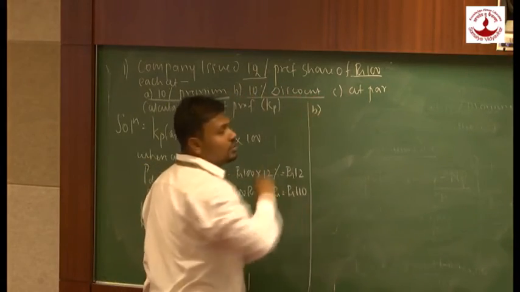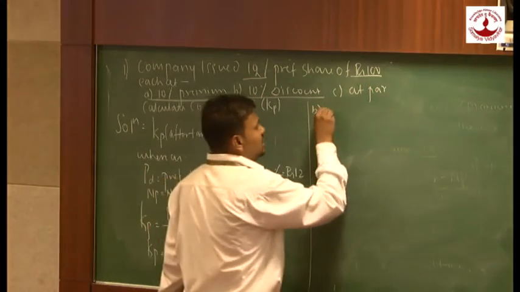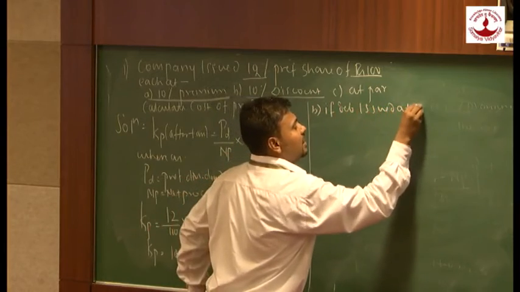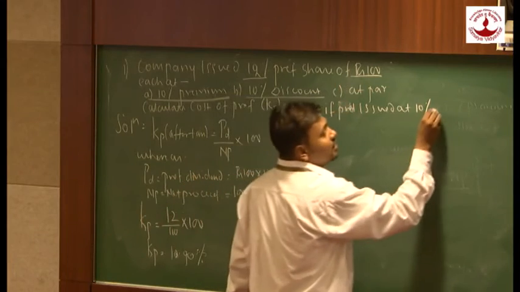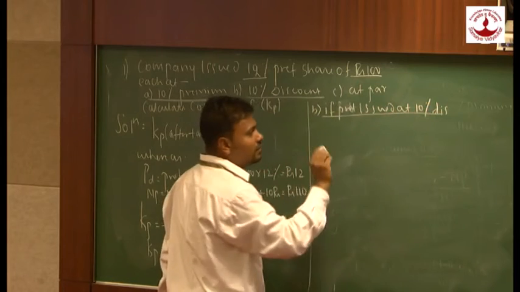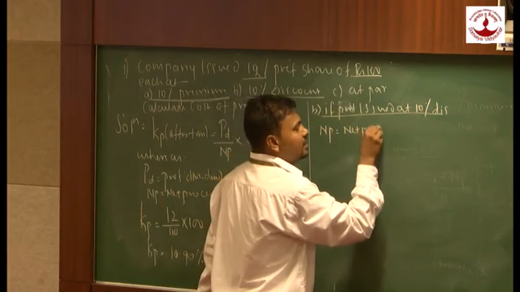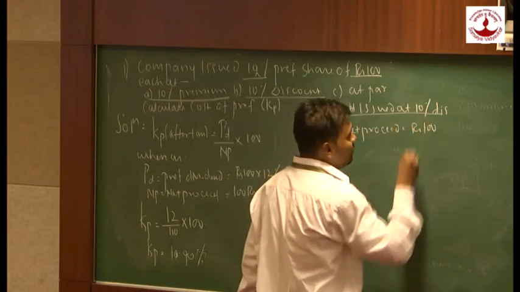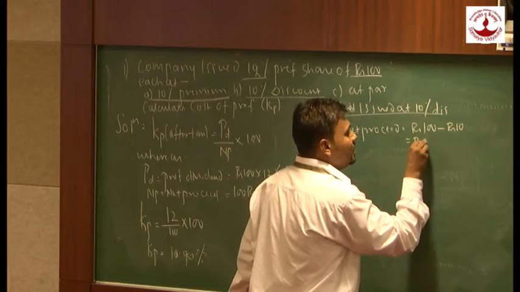Again, what is going to change here? Only one thing. Everything else will remain the same. Let us see, if the preferentials are issued at 10% discount. So my net proceed will be how much? 100 rupees is my face value. We are going to deduct rupees 10 as a discount. So my net proceed would be 90.